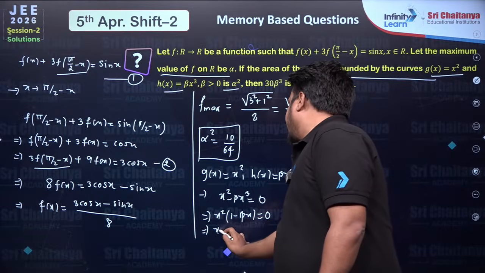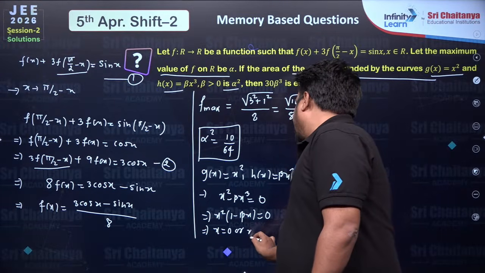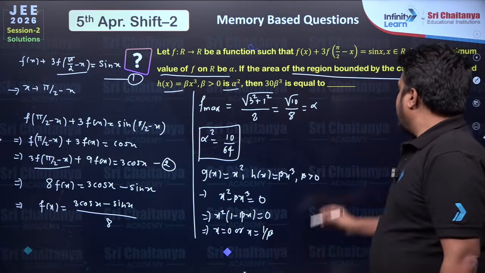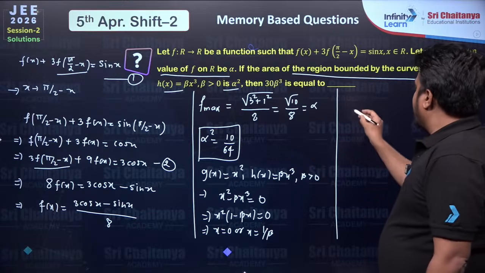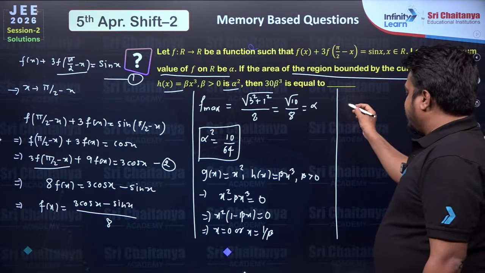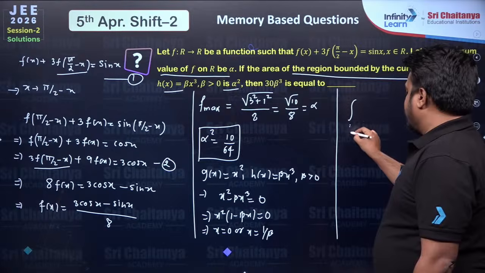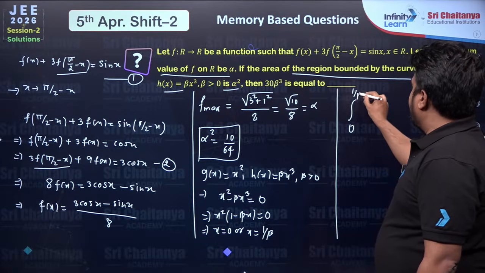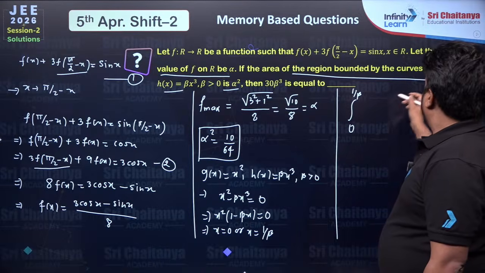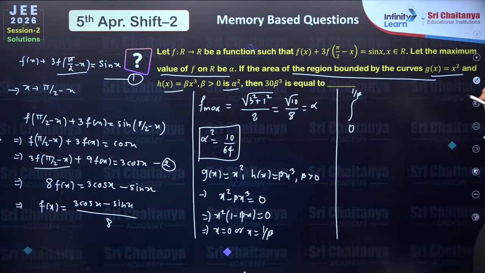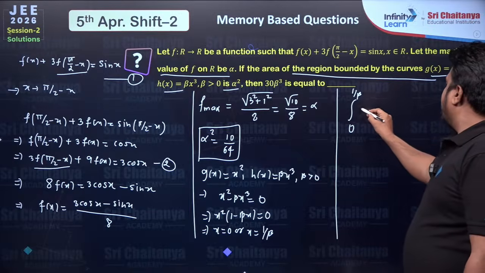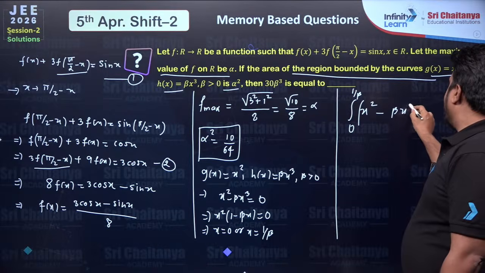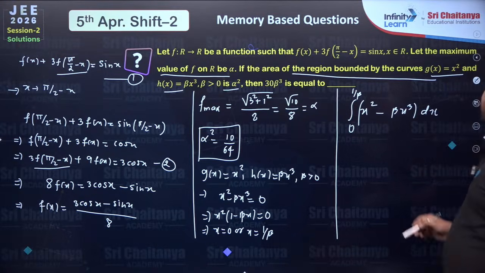So from here we get x equal to 0 or x equal to 1 by beta, right? That means the area bounded by these two curves is the integration from 0 to 1 by beta, and we know in this domain we will be having x square minus beta x cube dx.